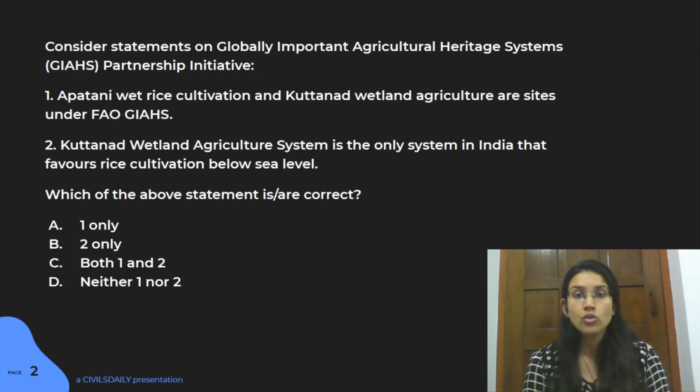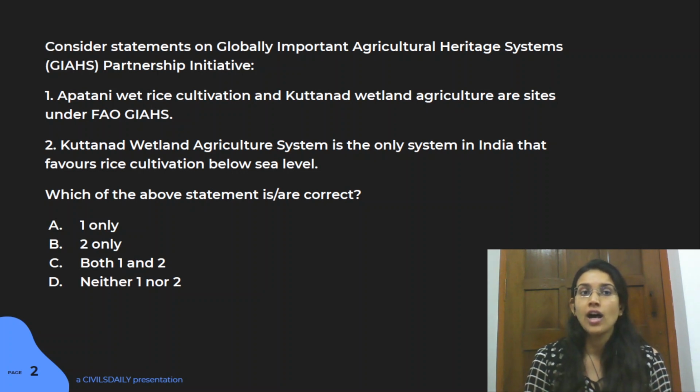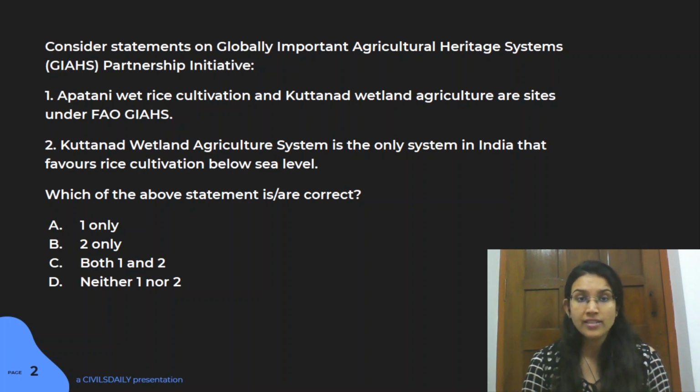Now, you can pause the video, read the question again, think about your answer, and then check your answer also. So the answer for this question is actually B. The first statement is wrong here. India does have 2 sites under this program, but they are not Apatani rice cultivation. It's the Kuttanad and Koraput region traditional systems.